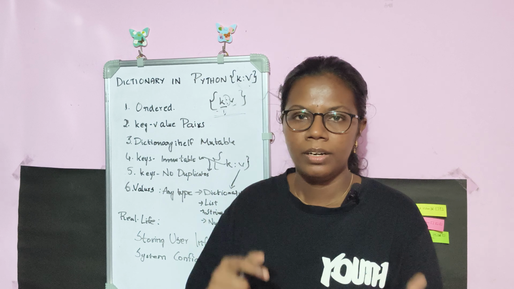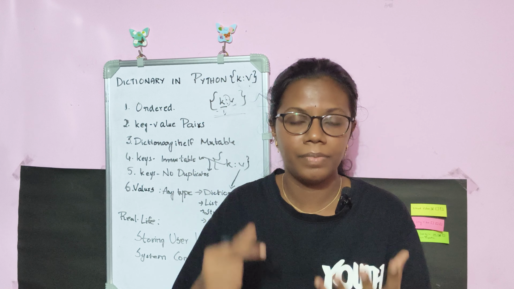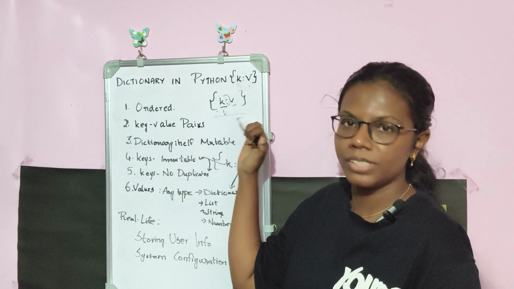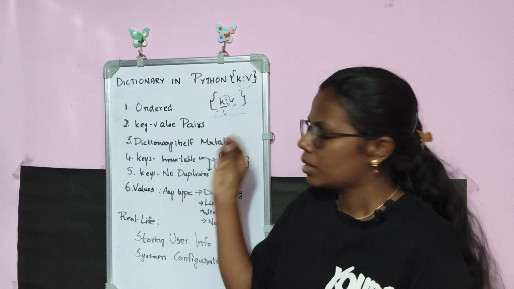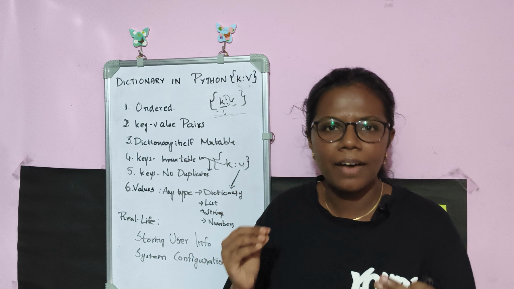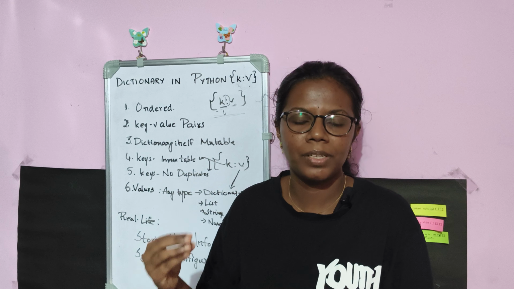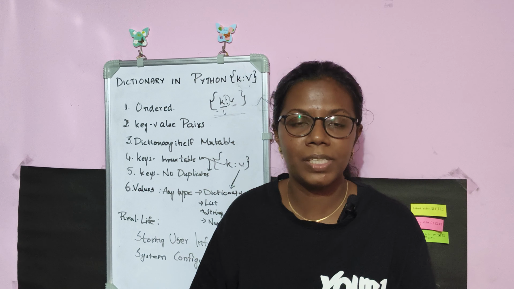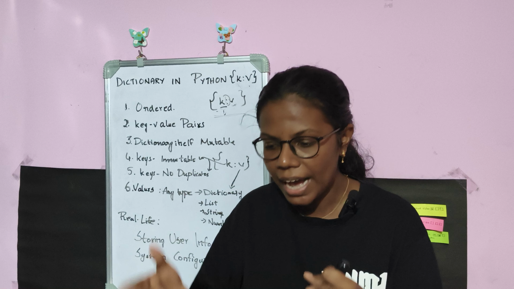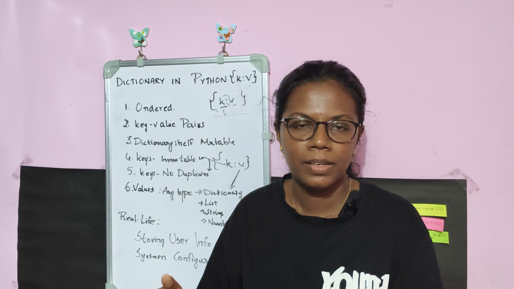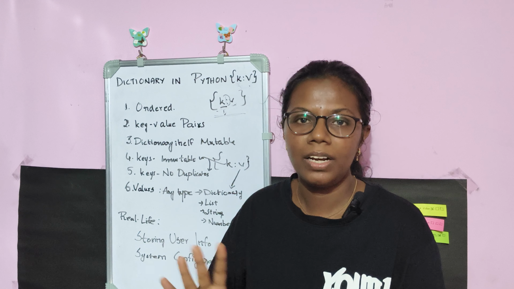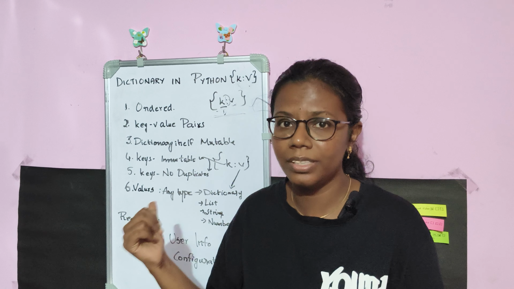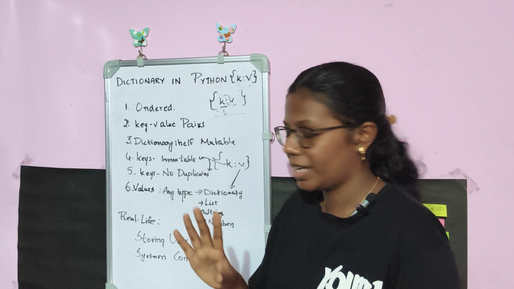Next, we have how the values and keys will be represented. So this is the first thing we have seen in this video. Apart from other data types that we have in Python, this data type is special because of a reason. It has a unique way of representing its data. Every value will get mapped to a key. That is the reason it is special. And apart from that, it has many applications in real life. We'll see them in this video, so you need not worry.